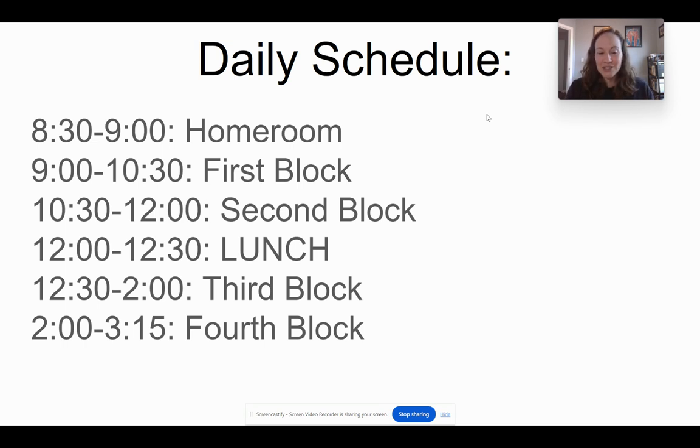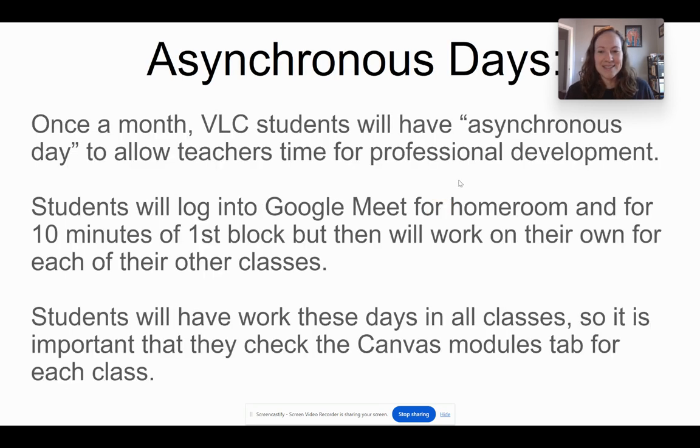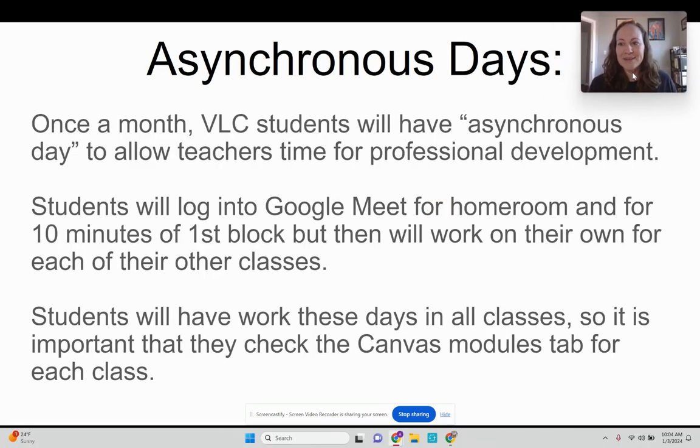So this is the schedule that you will follow. When it says A1, B1, or whatever, that's the 9 to 10:30 spot. A2, B2, that's the 10:30 to 12, etc. So you can always come back to this daily schedule and make sure you are trying to log in at the right times. I get emails all the time saying, I'm trying to log in, but class hasn't started yet. So make sure you always go back and look at that slide if you need to for your daily schedule.